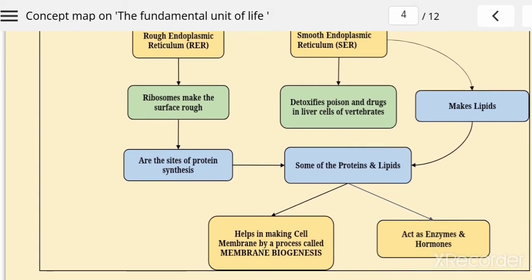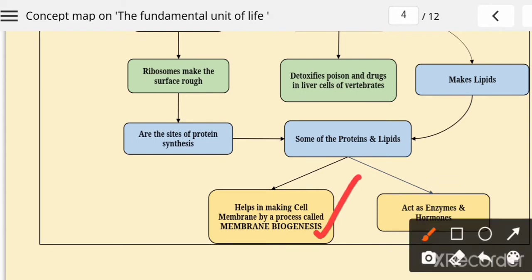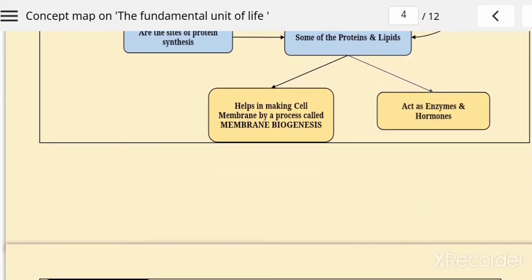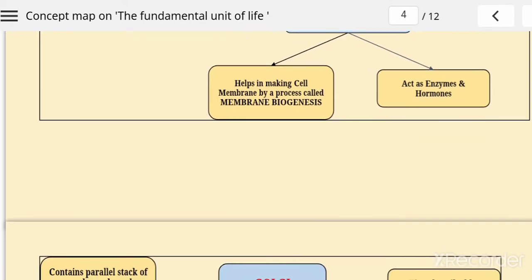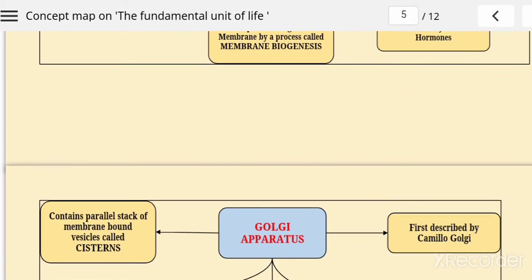Okay, and when these proteins and lipids are made, some of the proteins and lipids help in making the plasma membrane. These lipids and proteins help in making the membrane of our cell, and the process of making the membrane with the help of lipids and proteins is known as membrane biogenesis. So this is very important.